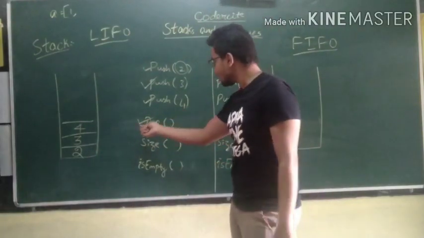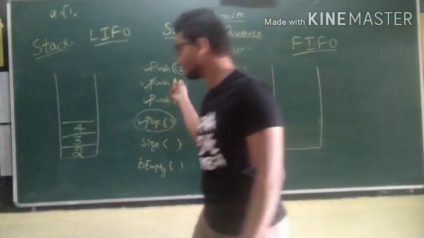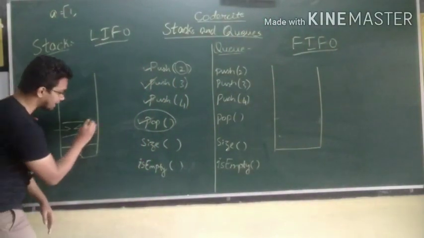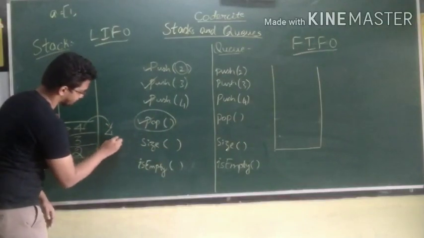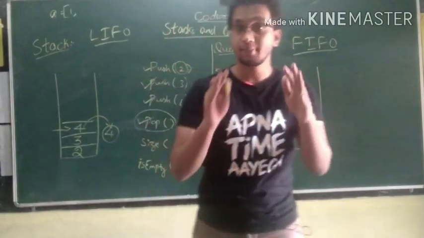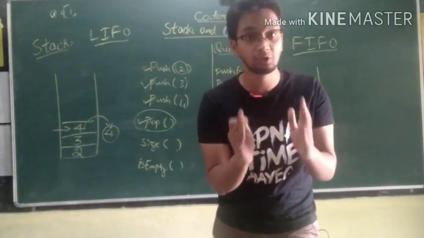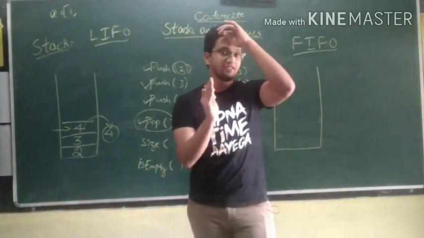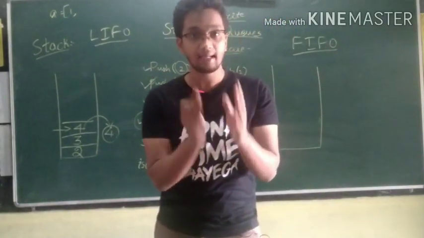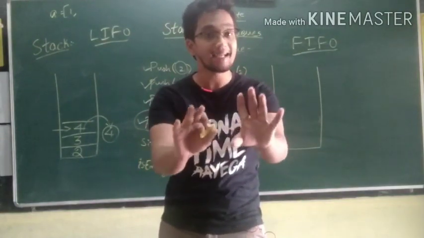And one more thing, when I do this pop operation, the last element was 4, right? This will get popped out of the stack. And it's not just that, the pop statement will also return that value to the console. So if you perform this operation on a Python console, if you pop an element from the list, you will get that element as output.